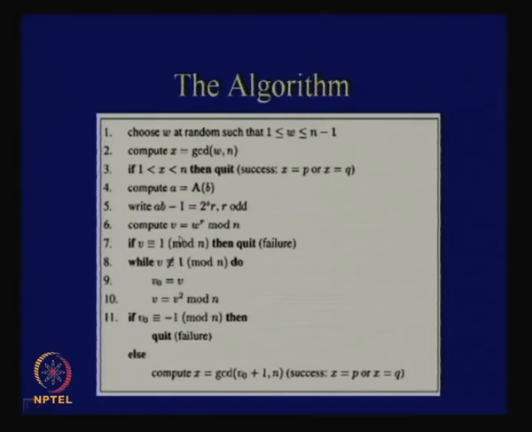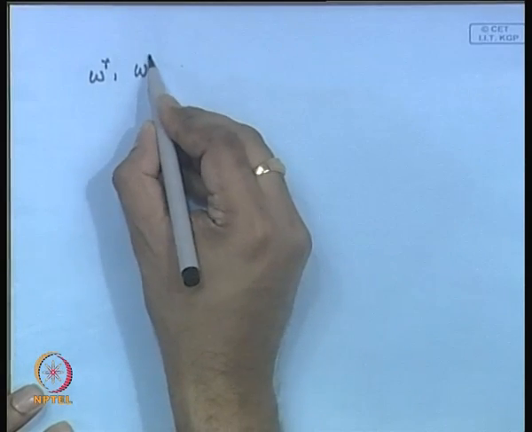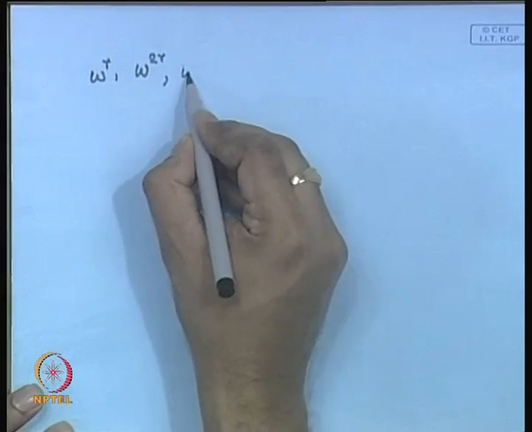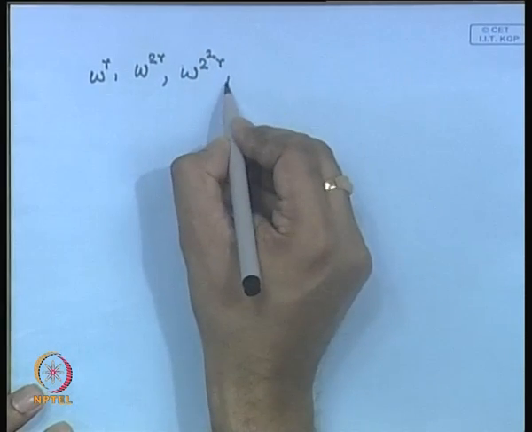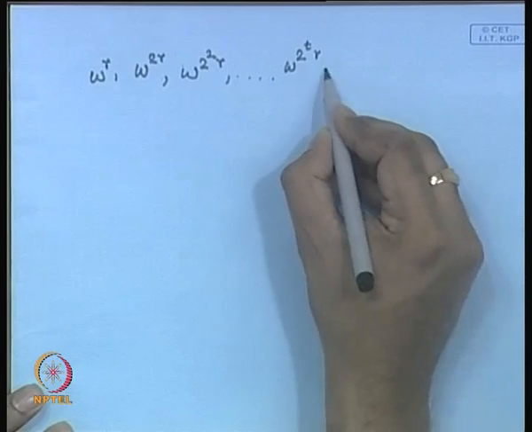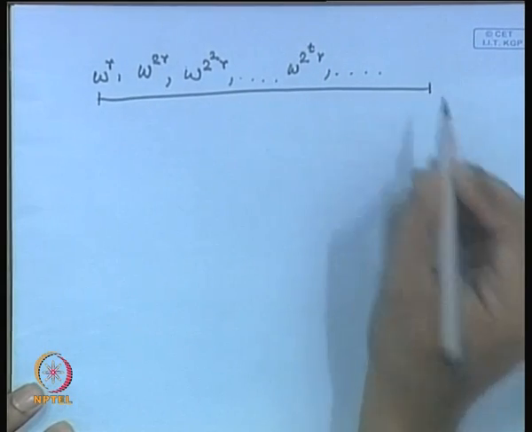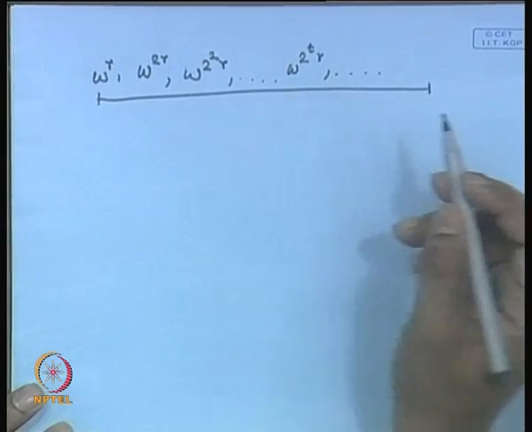So, can you tell me whether, if I take omega power r and continue such kind of powers, what we are doing is that we compute omega power r first of all. So, what are the values in the series? We calculate w power r, then we calculate w power 2r, then w power 2 square r, and so on. So, at some stage we calculate w to the power of 2 to the power of t r, and so on. So, can you tell me whether in this series there will be at least one value for which this value will be 1?